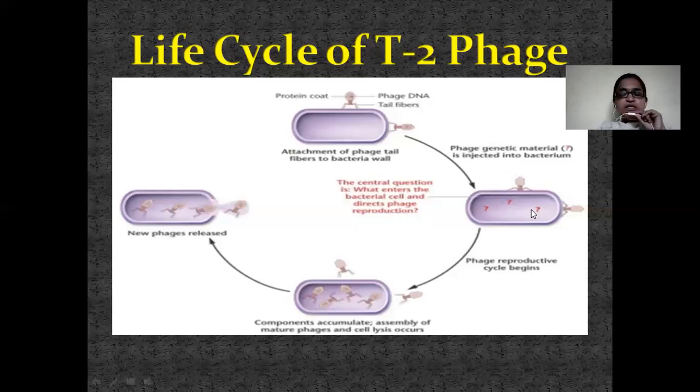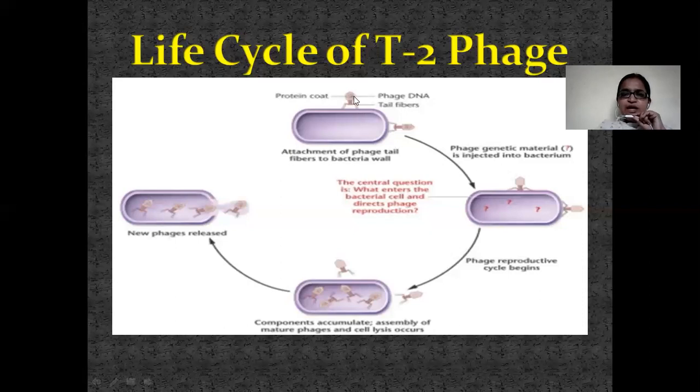After injection of genetic material into the bacterial cell, phage reproduction starts. The phage will multiply and be released by lysis of the bacterial cell, again repeating the entire cycle.